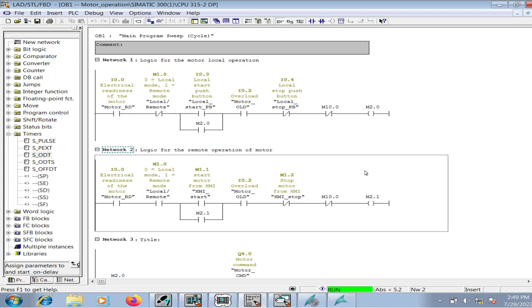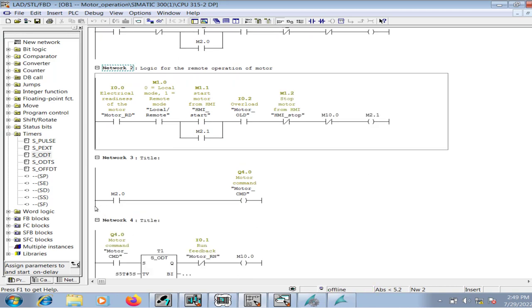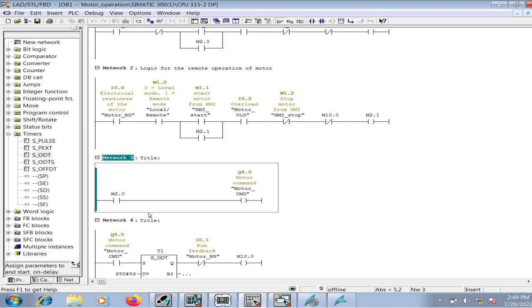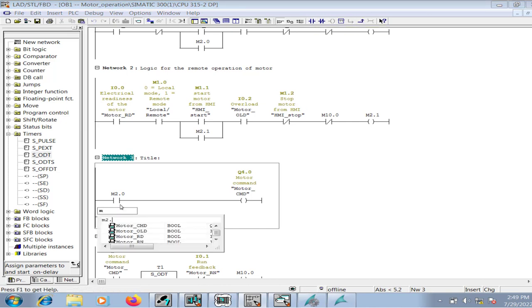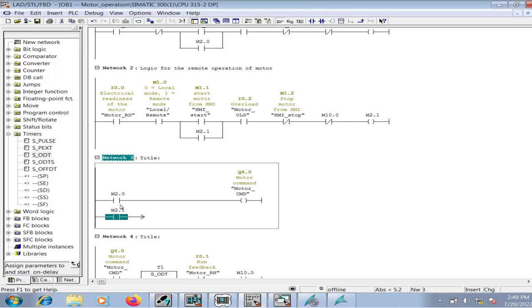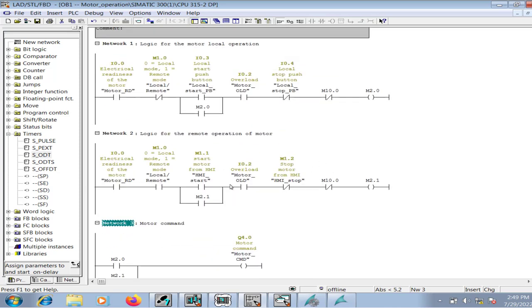Oops, I forgot to add the M2.1 into the motor command logic. So let me add it. So the logic is complete.